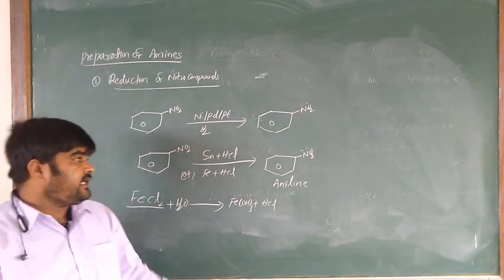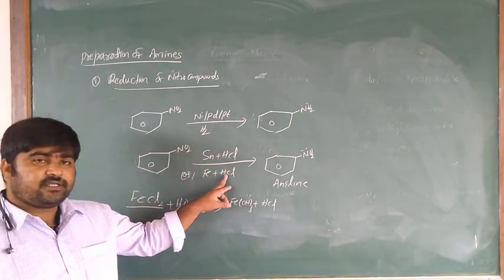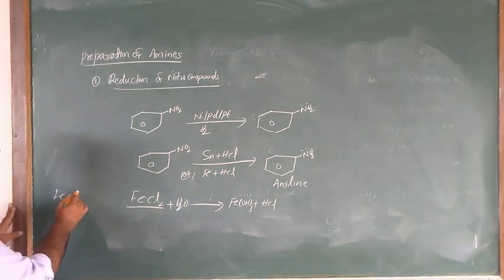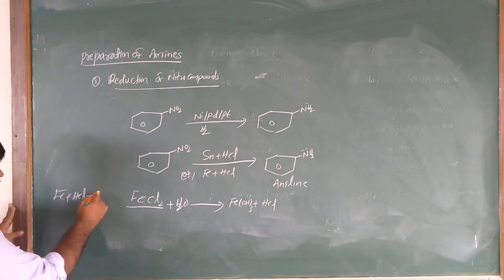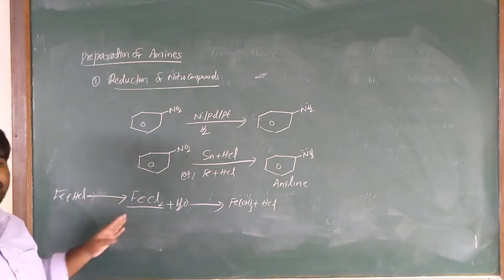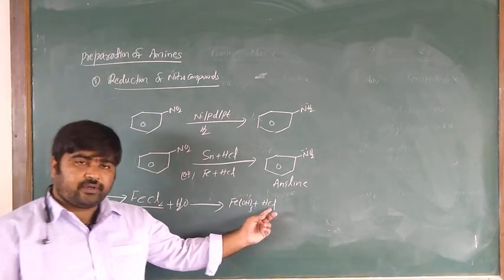Why? Because Fe and HCl produce FeCl2. During the reaction this FeCl2 gets hydrolysed to produce hydrochloric acid.